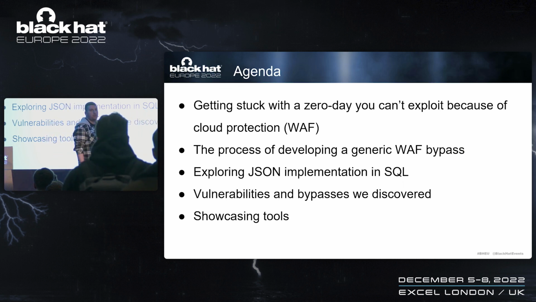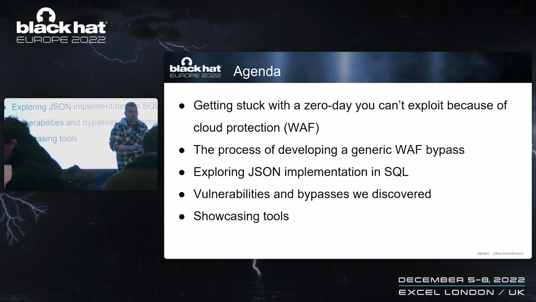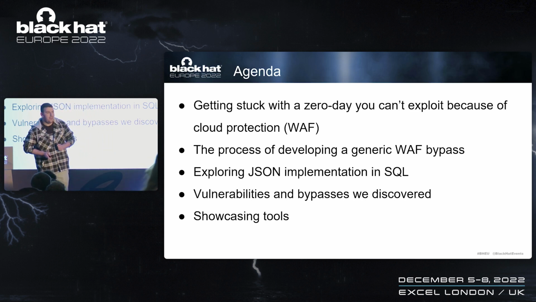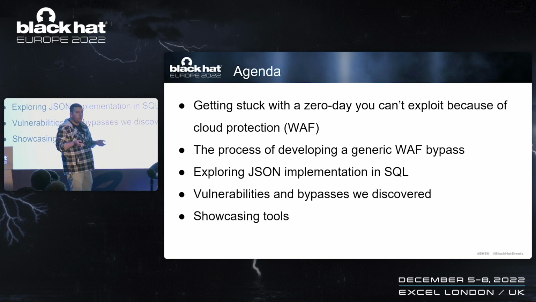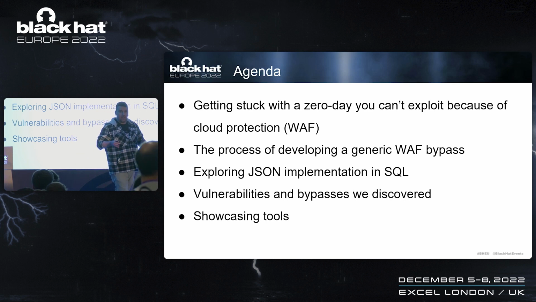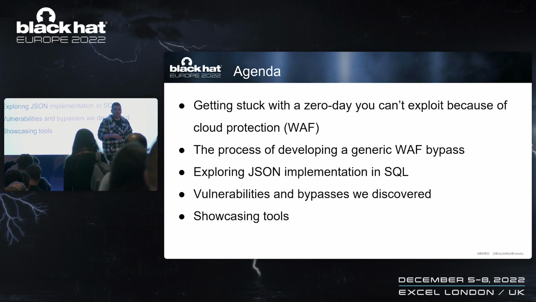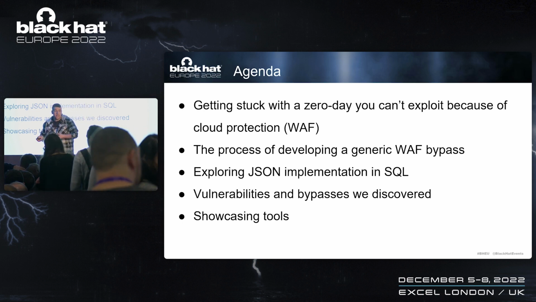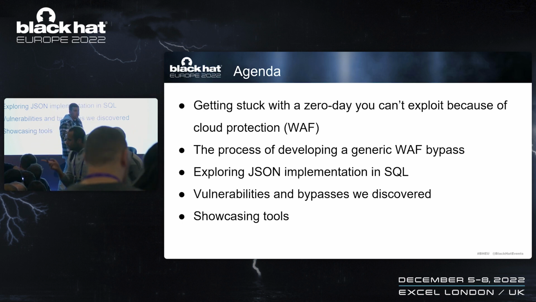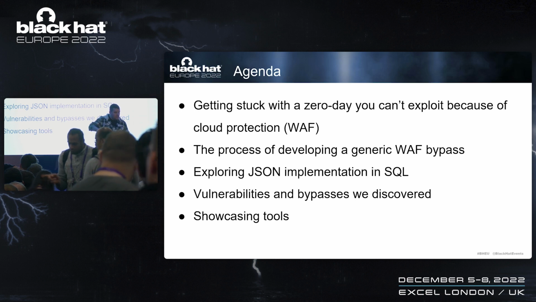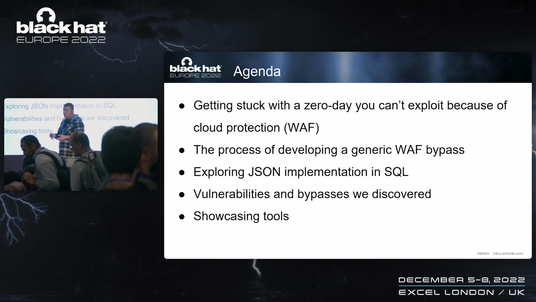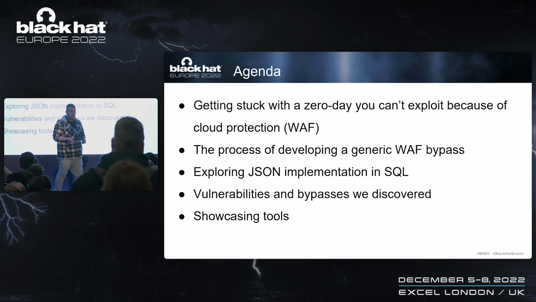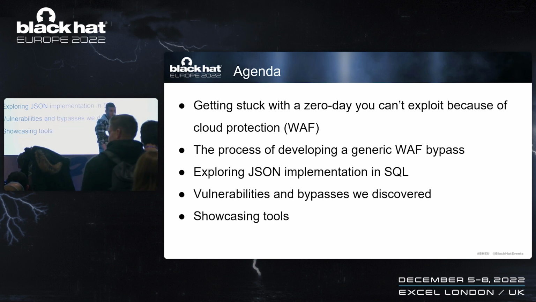So let's talk about our agenda for today. Today I'm going to present to you research I've done in the last year where we found a few cool cloud vulnerabilities. And when we tried to exploit these vulnerabilities, we actually got stuck. You see, we were blocked by an AWS security mechanism, more specifically a WAF. And that threw us in a loop, and because of this, we had the need to bypass this WAF and be able to exploit our vulnerabilities.